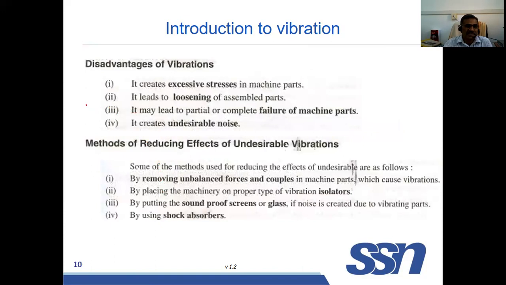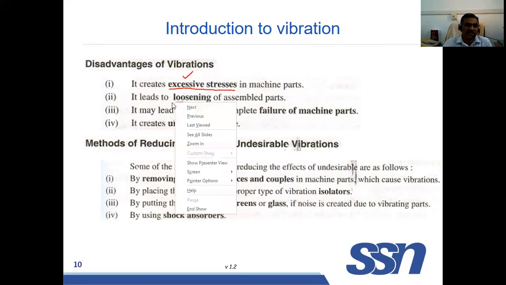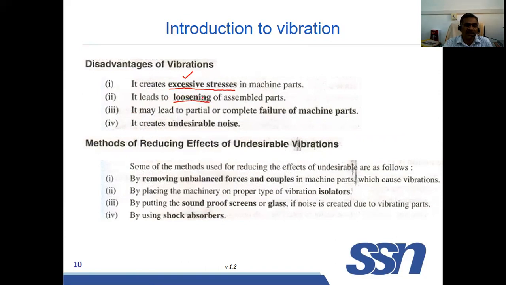And disadvantages. Excessive stress will be developed. So when body is vibrating, it will be subjected to deformation. Because of that, excessive stress will be developed. And it leads to loosening. When systems are working under vibration, the bolts and nuts get loosened.